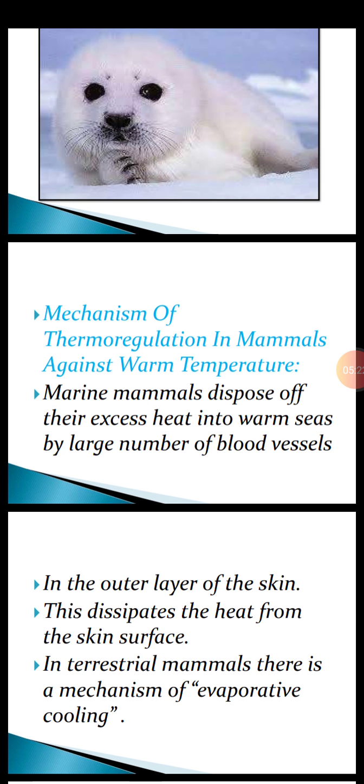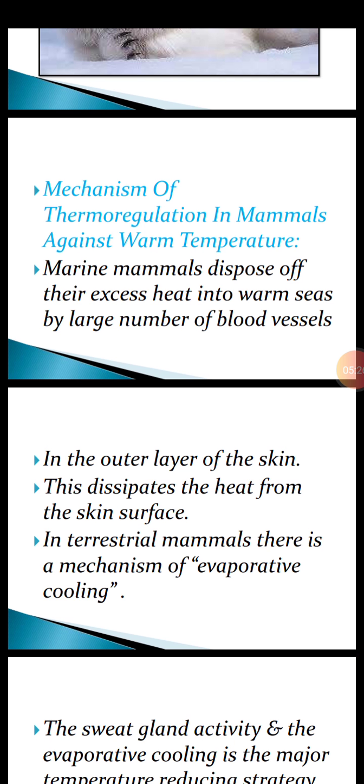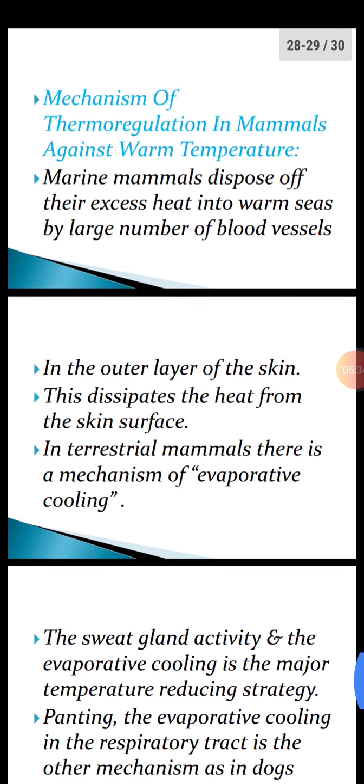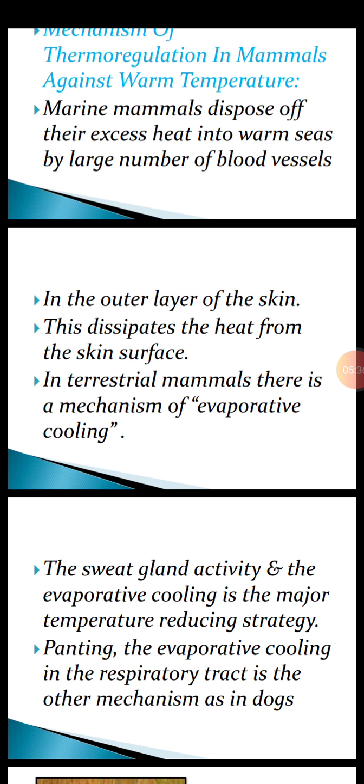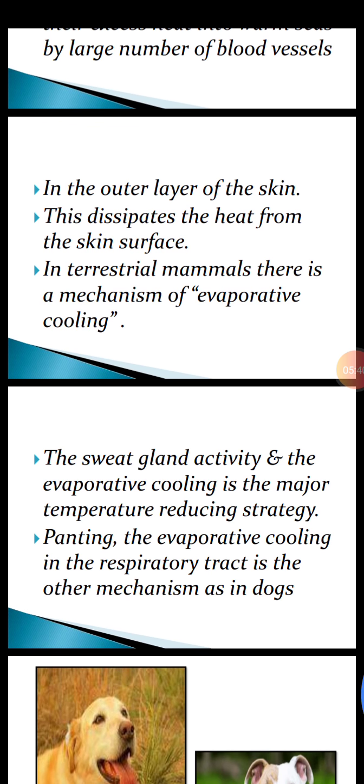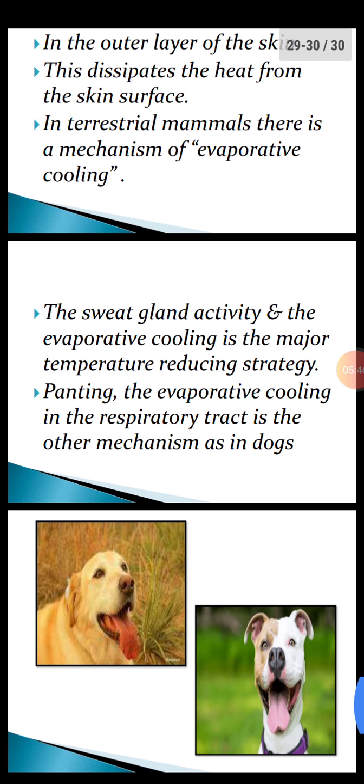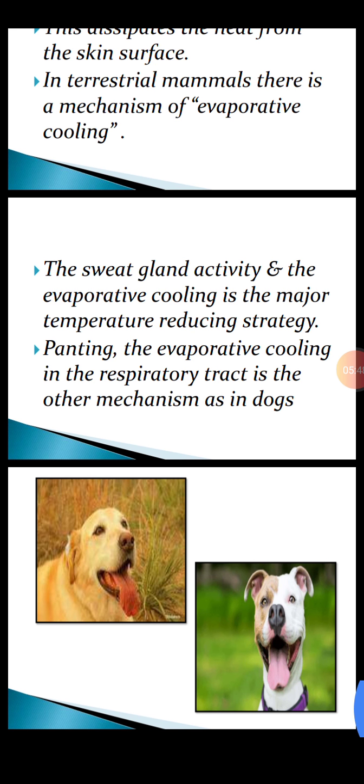Mechanism of thermoregulation in mammals against warm temperature. Marine mammals dispose of their excess heat into the warm seas by a large number of blood vessels in the outer layer of skin. This dissipates or releases the heat from the skin surface. And in terrestrial mammals which live on land, there is a mechanism of evaporative cooling, that is, they remove excess heat in the form of sweat.